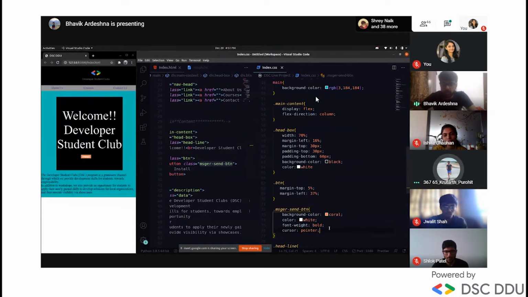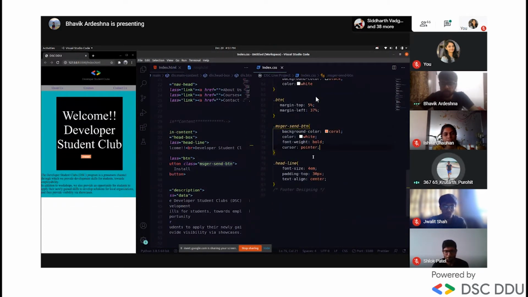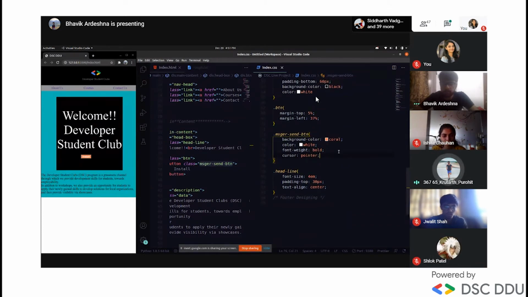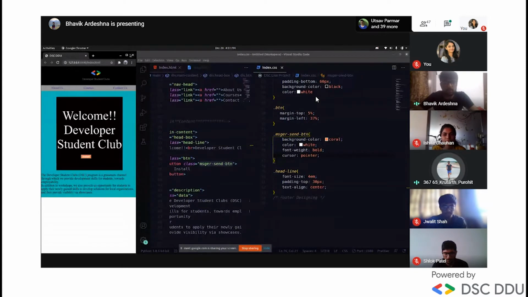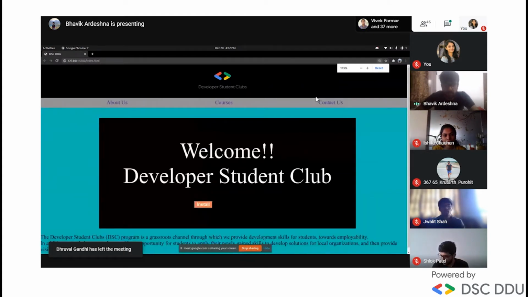Yeah, now that margin left equals 37%. Look, if I applied padding 37%, then the text inside the button would move 37% from the border, like this border. Let me zoom on this border.